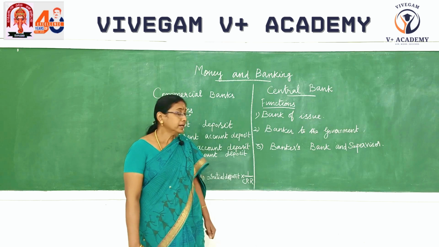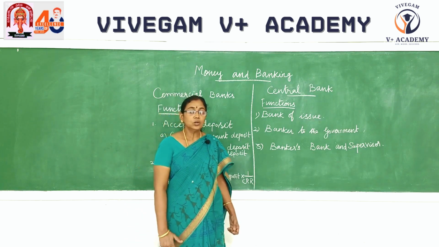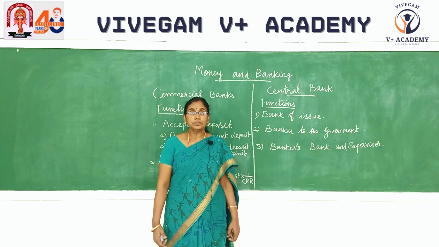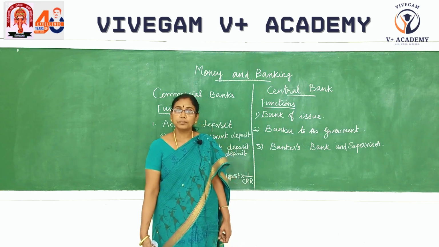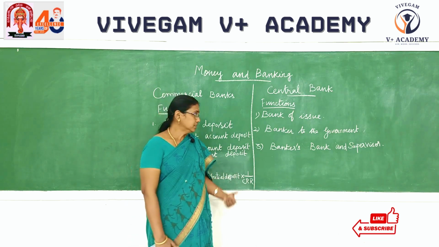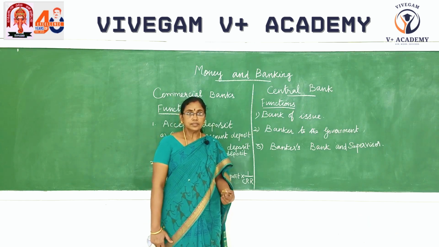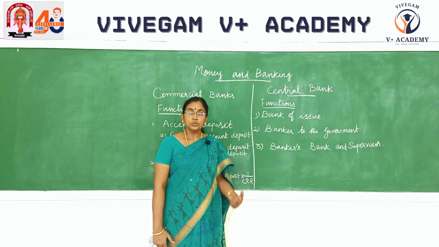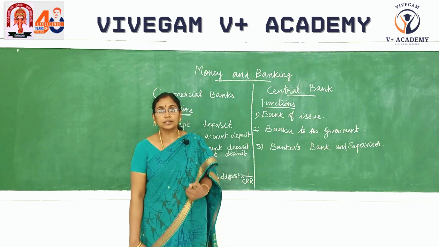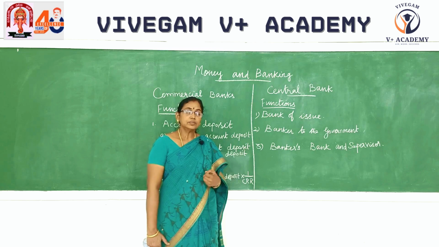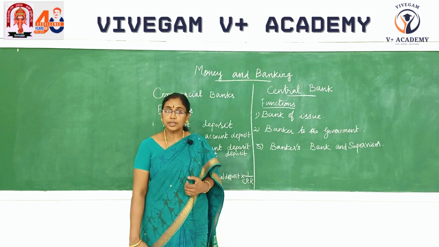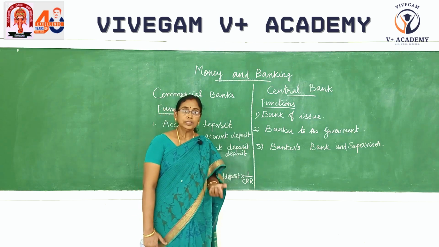And the second one is banker to the government. Here the central bank acts as a bank to the government. What are the functions performed by commercial bank to the public? Accepting deposits and advancing loans. In the same way, the central bank does the same function to the government, so we refer to it as banker to the government. Here the government can keep the cash balance with the central bank on current account.